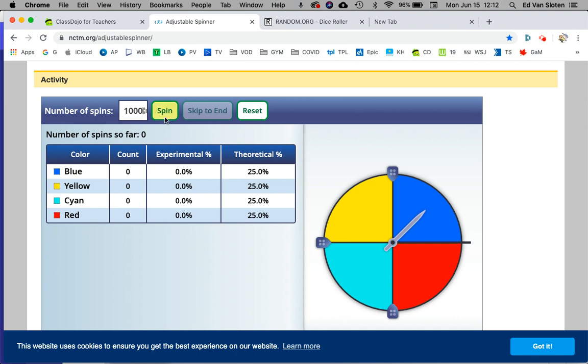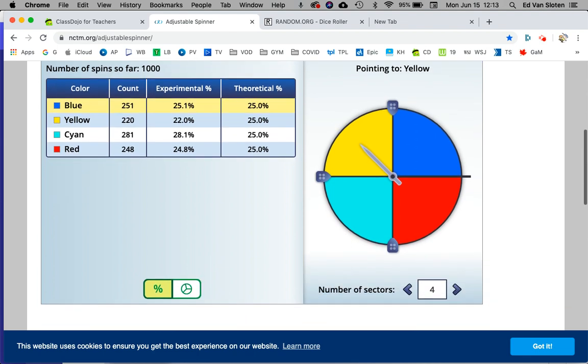Let's do skip to the end now. So we have 251, 220, 281, 248. With probability, it's very unlikely that you're going to get exactly 250. So these are very good results. So there's your spinner.